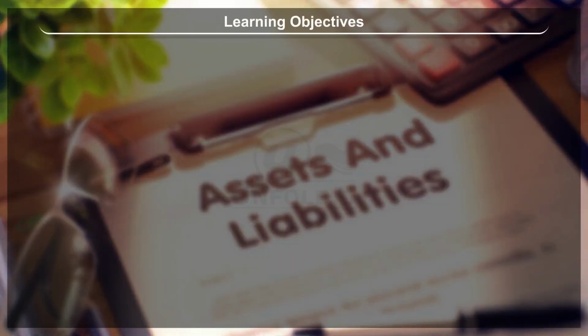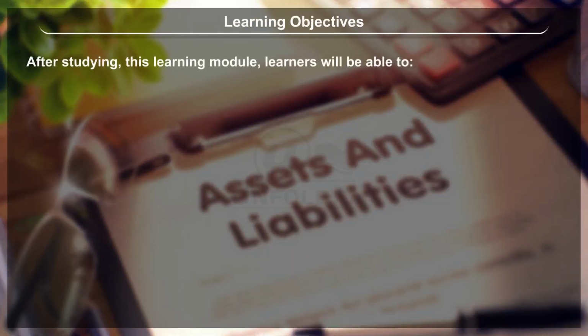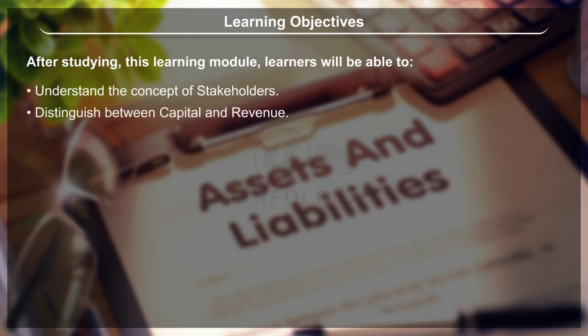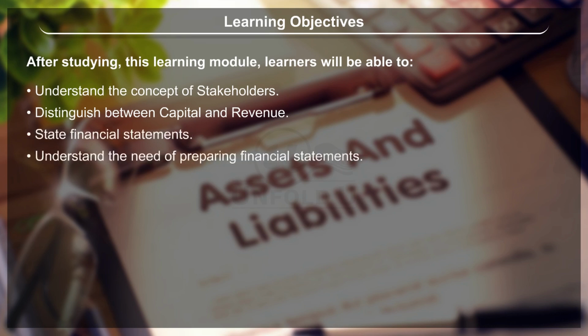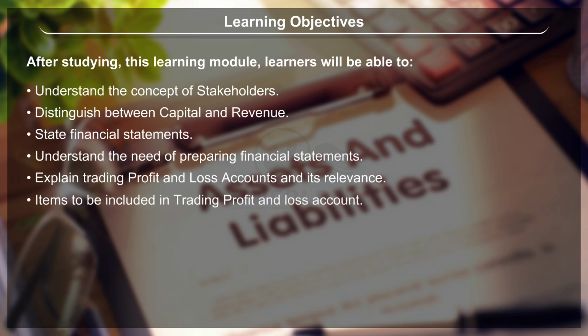Learning objectives. After studying this module, students will be able to understand the concept of stakeholders, distinguish between capital and revenue, state financial statements, understand the need of preparing financial statements, explain trading profit and loss accounts and its relevance. Items to be included in trading profit and loss account. Marshalling and grouping of assets and liabilities.